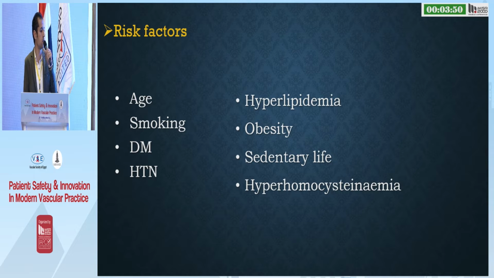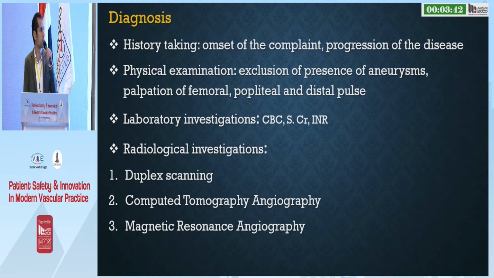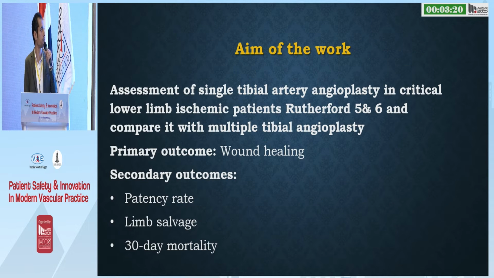Risk factors include age, smoking, diabetes, hypertension, hyperlipidemia, obesity, sedentary life, and hyperhomocysteinemia. Diagnosis: first, history taking, onset of the complaint, progression of the disease, physical examination, exclusion of presence of aneurysms, palpation of femoral, popliteal, and distal pulse, laboratory investigation, CBC, serum creatinine, and INR. Radiological investigations include duplex scanning, computed tomography angiography, and magnetic resonance angiography.